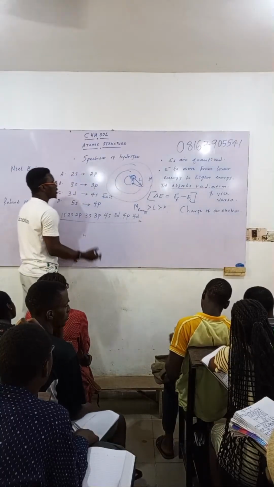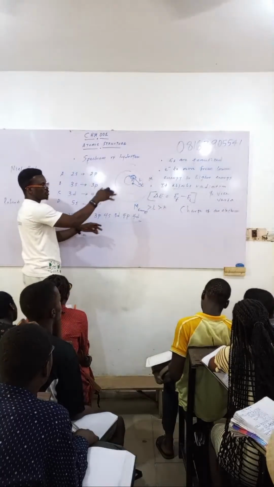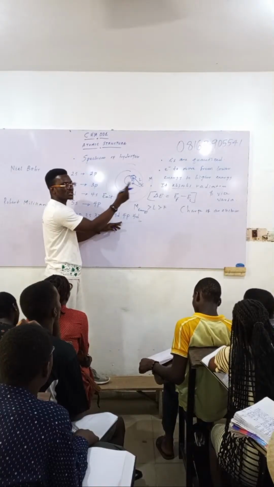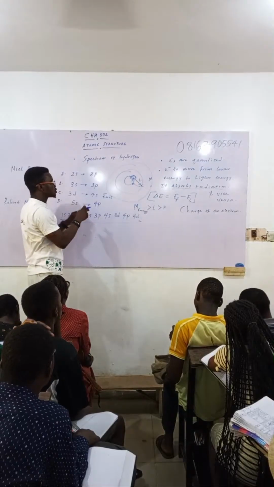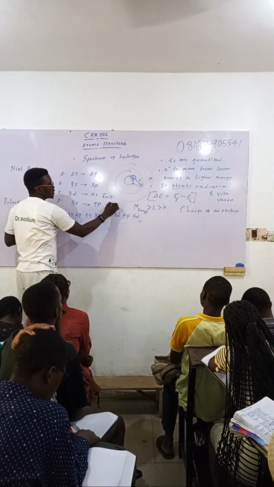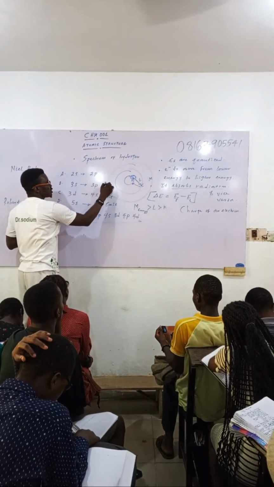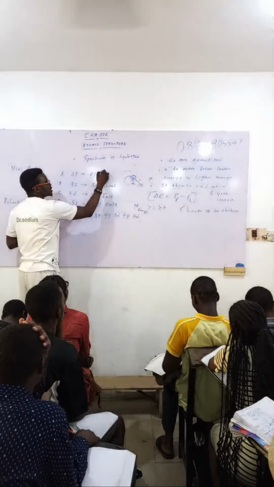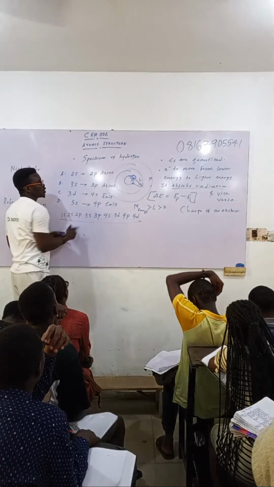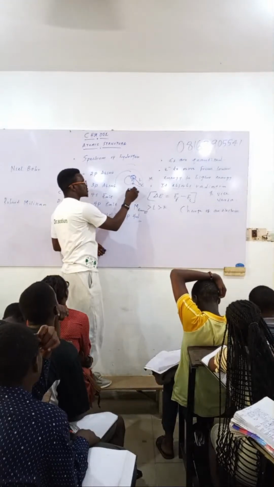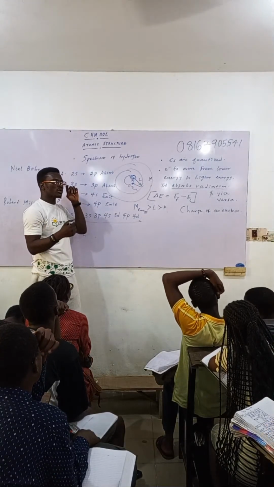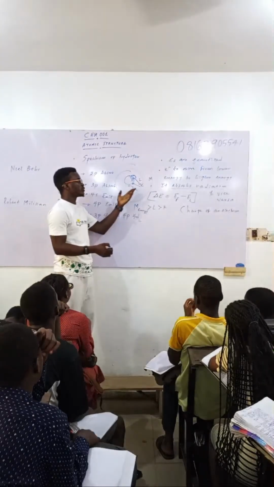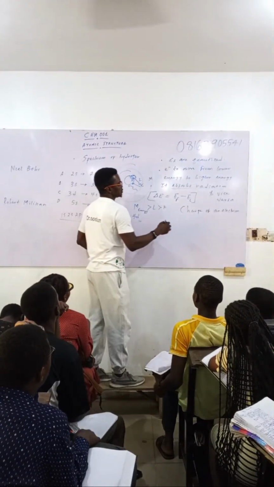If it's moving from 5s to 4p, that means it's going from higher energy to lower energy. Then it's going to emit. So in this case, it's going to absorb, and in this case, it's going to absorb. All of this emission and absorption is associated with a particular wavelength of color, and that wavelength of color is what you see.